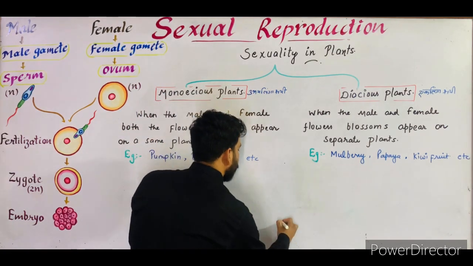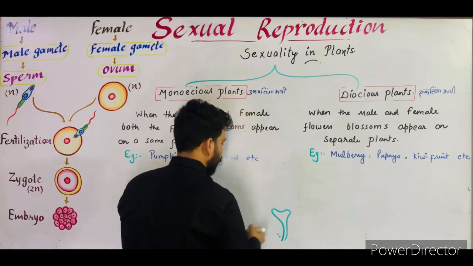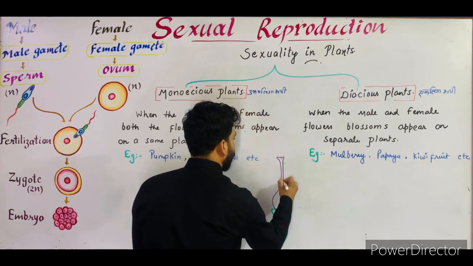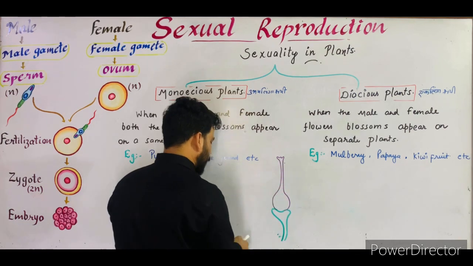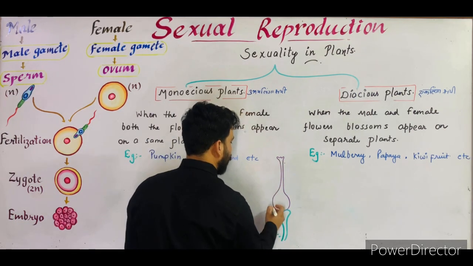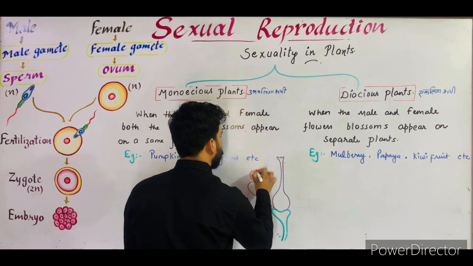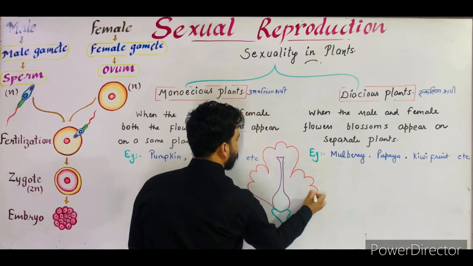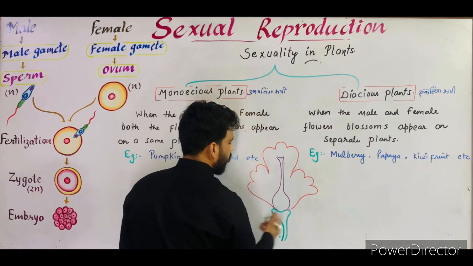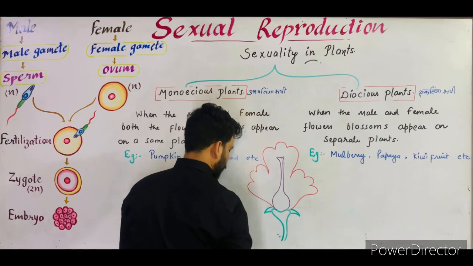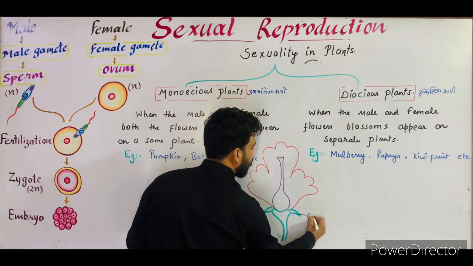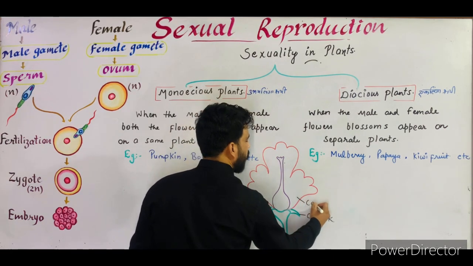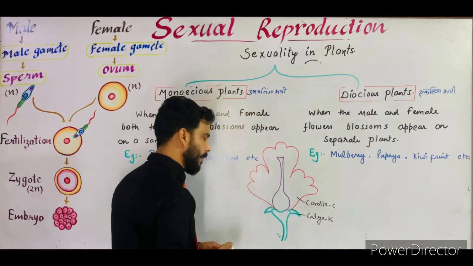Suppose that this is a flower, and the flower consists of male organ and female organ. As we all know that flower is the reproductive part of an angiospermic plant. So suppose that this is a flower. In flower, the outermost whorl is calyx. So this is the calyx, as we all know, represented by capital K. This one is corolla, represented by capital C.